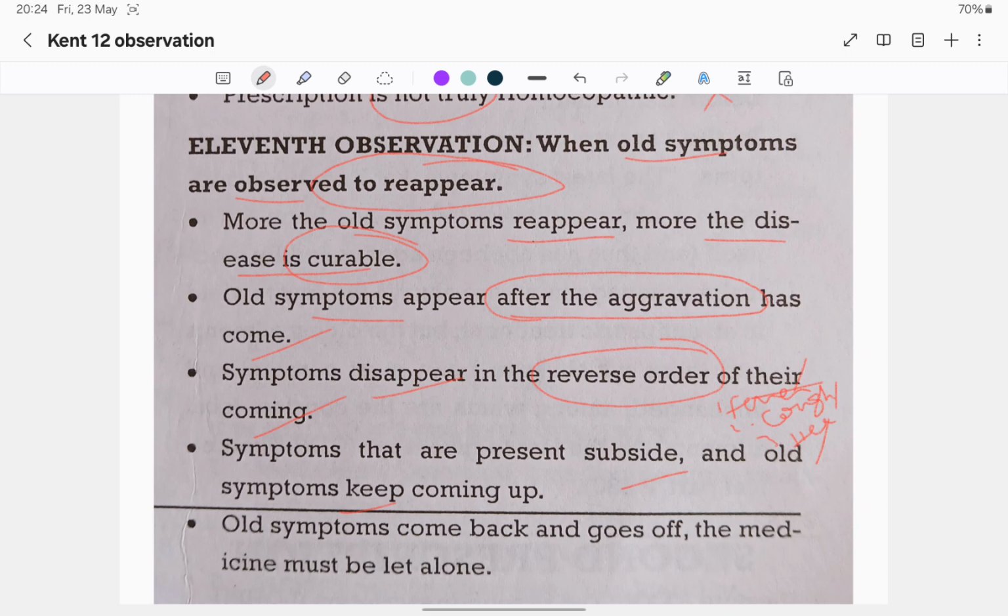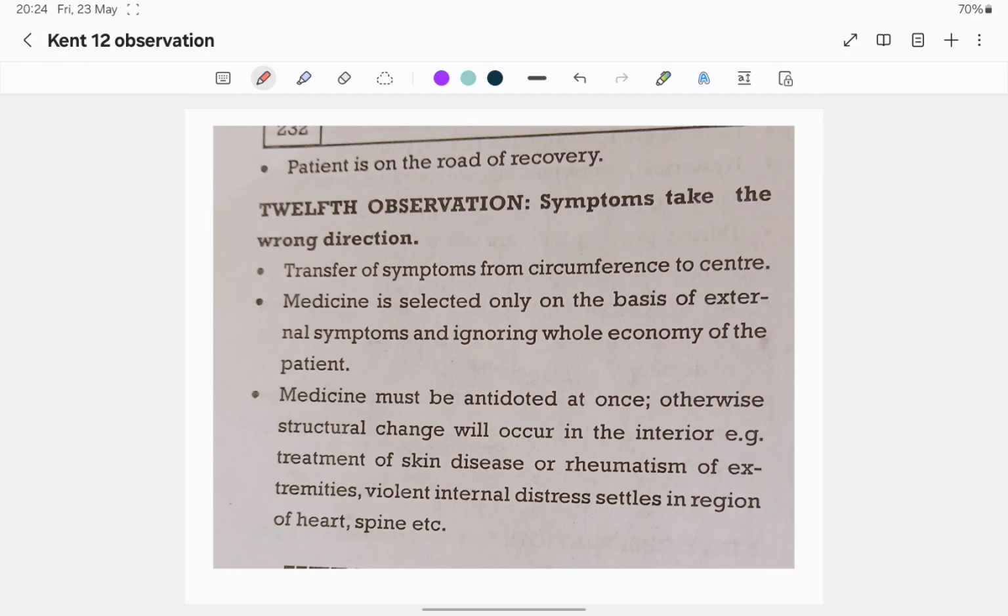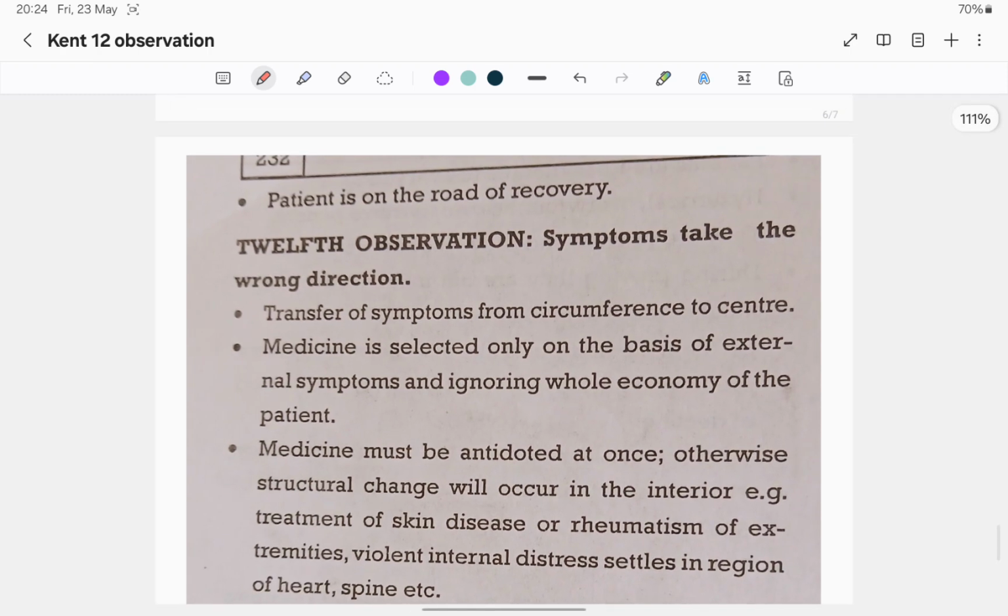If all the symptoms come back and go off, the medicine must be let alone. It means that if old symptoms are coming and going, we do not interrupt the action of the medicine. What is the meaning of that? The patient is on the road of recovery. So the patient is recovering.